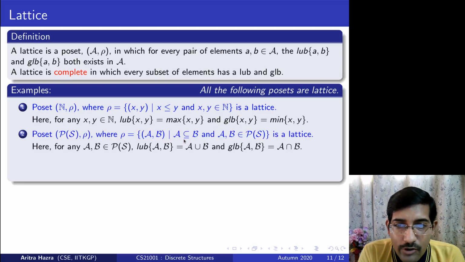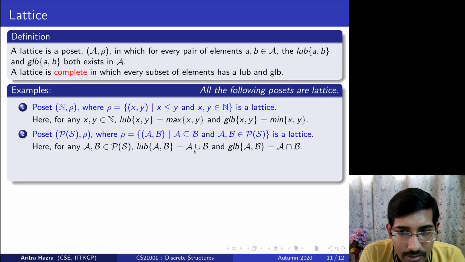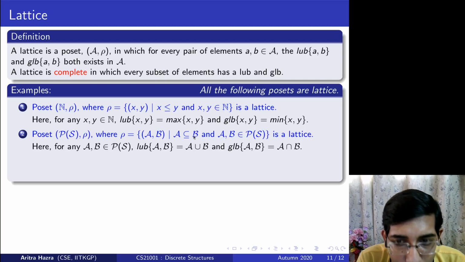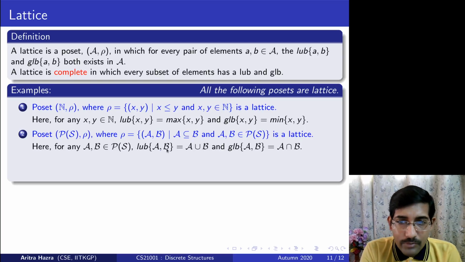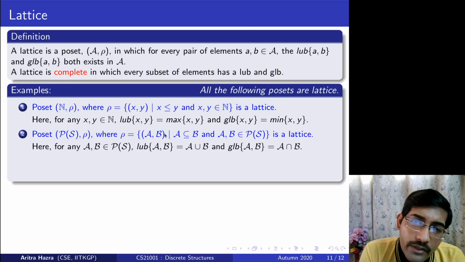Subset: we have already seen that for any two elements, the least upper bound is the union. Correct? If I take 1, 2 and 1, then 1, 2 union 1 is 1, 2 again, the least upper bound. I can take any other elements and form a bigger set.